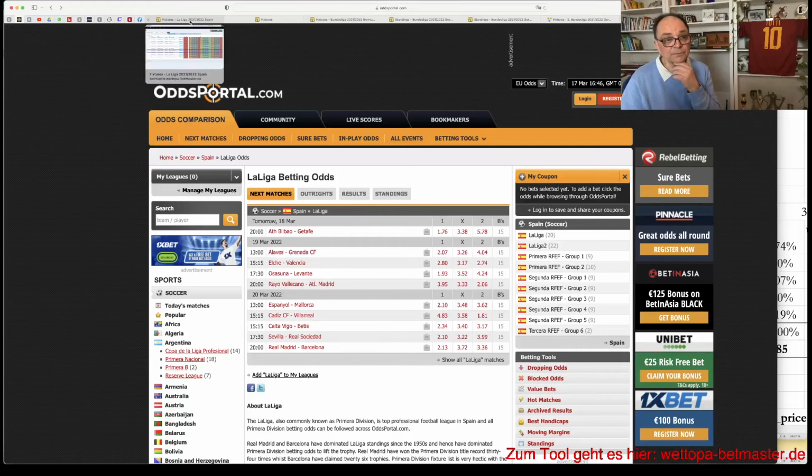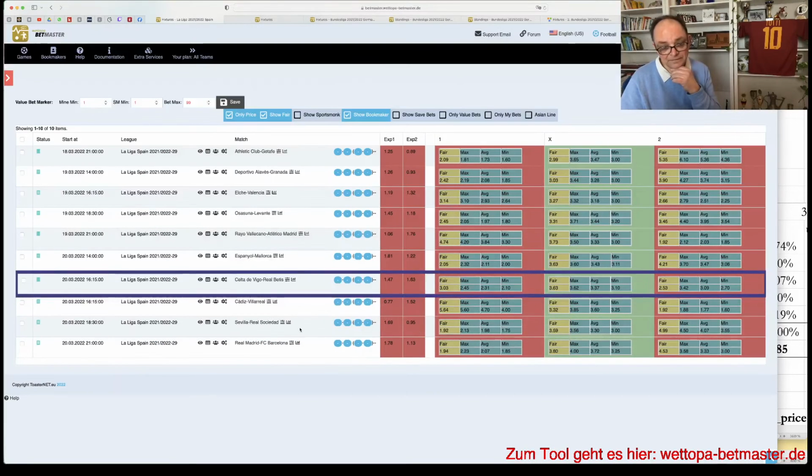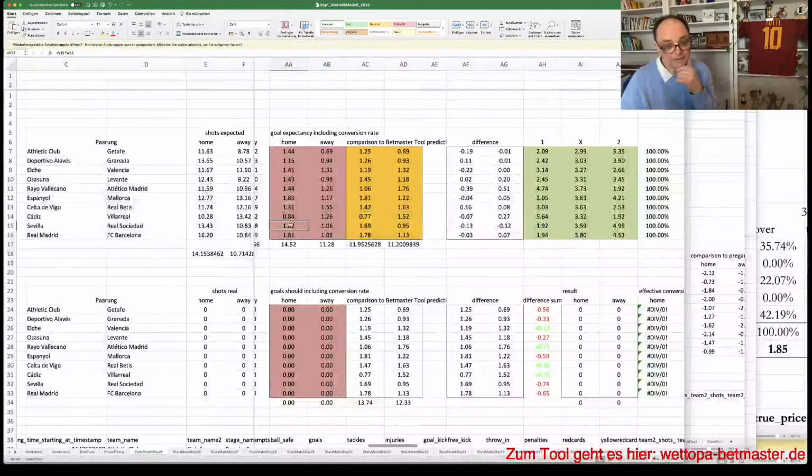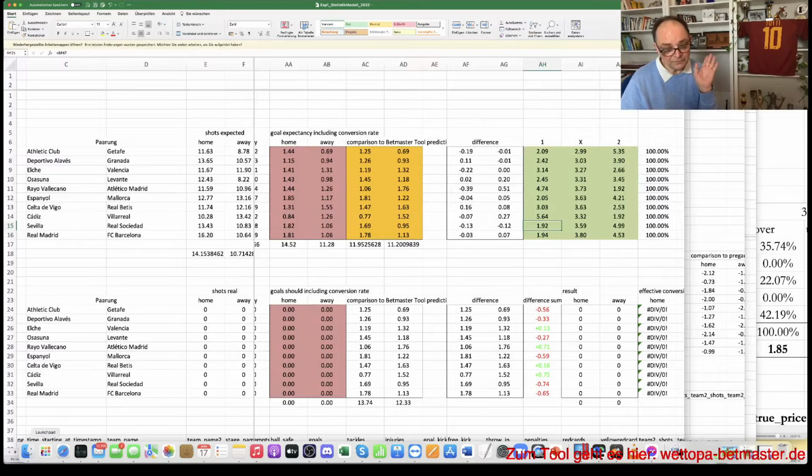Sevilla looks like a very good price, I have to say. This looks excellent, 2.10. This is clearly too much to me. And I check it here, and it says, yes, you're fine. They have 0.13 goals more here in the statistic method. They have 0.11. So it's fully confirmed. 1.92 is the true price.